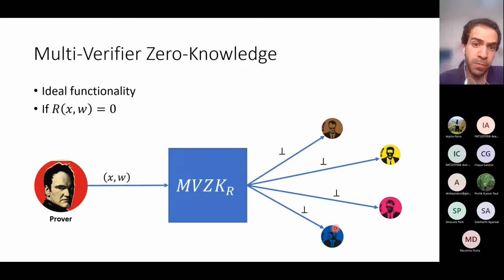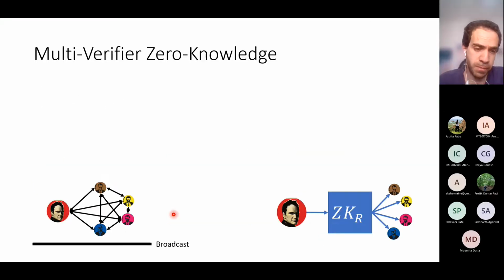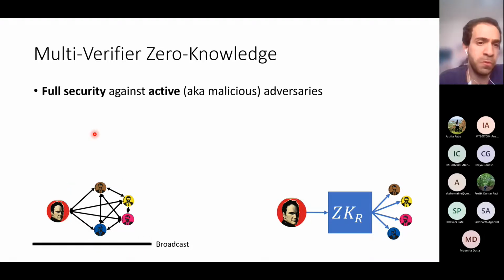This is what we want to implement. And in order to implement it, we assume that the parties can communicate over secure channels, and also that they have access to a broadcast channel that lets them send a single message to the rest of the parties, so that all the parties receive this message. So this is the communication model, and we require full security even against an active adversary that can deviate from the protocol. Okay, this provides very strong security guarantees.